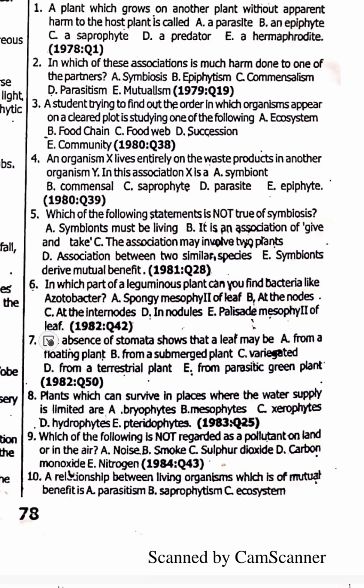Number 7. The absence of stomata shows that a leaf may be from a submerged plant, option B. Number 8. Plants which can survive in places where the water supply is limited are called xerophytes.